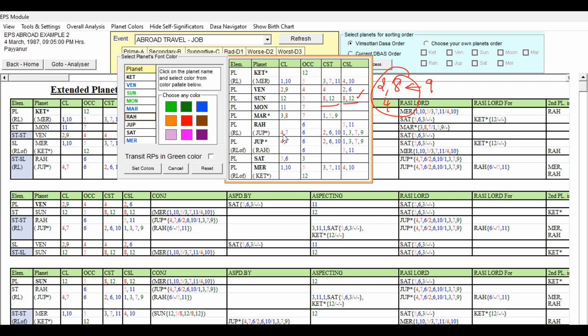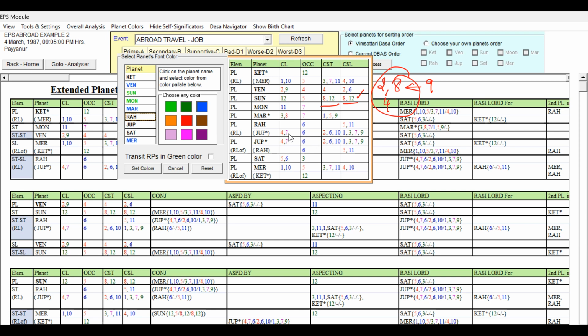Though it is fourth lord, it is supported by the 6, 2, 6, 10. They're all favorable for the professional prospects. That event is talking about profession. And abroad travel, it is not having any 2, 8. It is not having any 8 and 8. So it is not talking about any 8th house connected to the 4th house, or 2 and 8 are present.